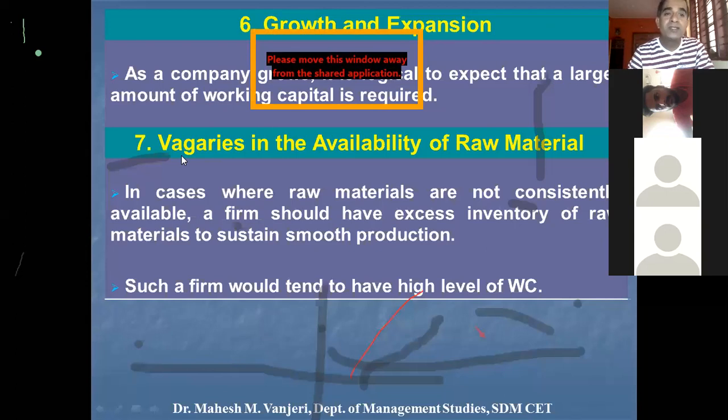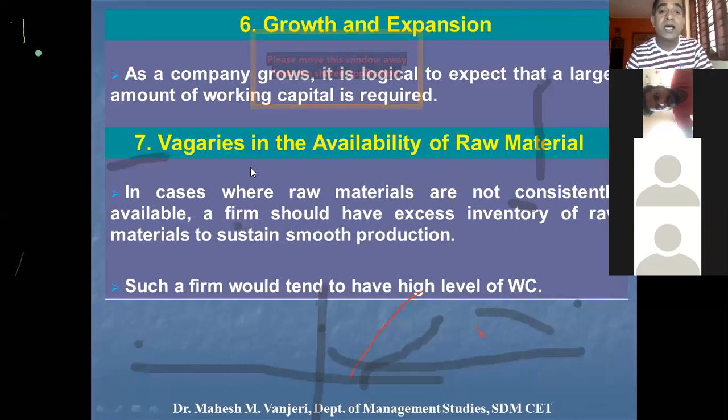So vagary, when I say it is the unpredictability. Vagary means unpredictability or inconsistent availability of raw material. So in cases where the raw materials are not regularly available, or the availability of a raw material is unpredictable, the company should purchase excess inventory of raw materials and keep it as a safety stock to sustain smooth production. So in such cases, the firm would require a high level of working capital.